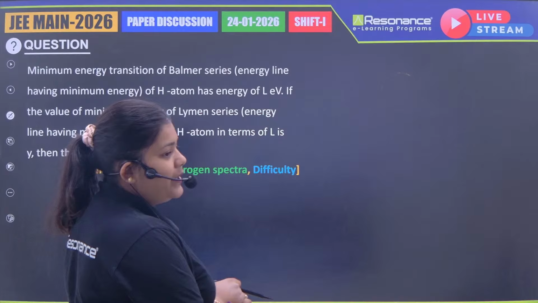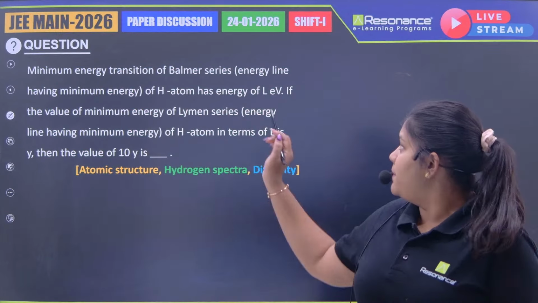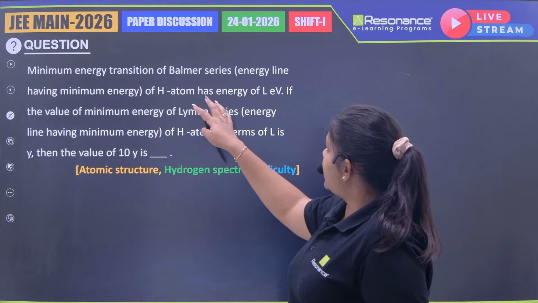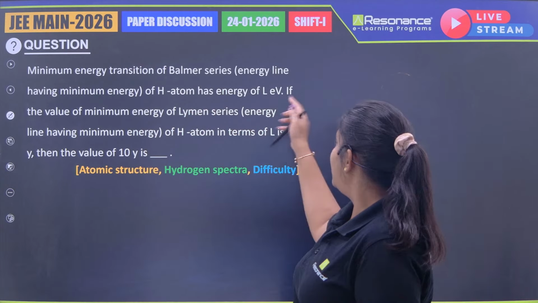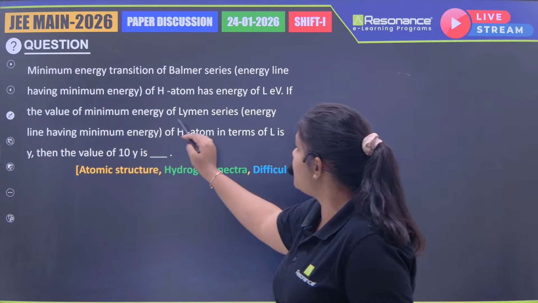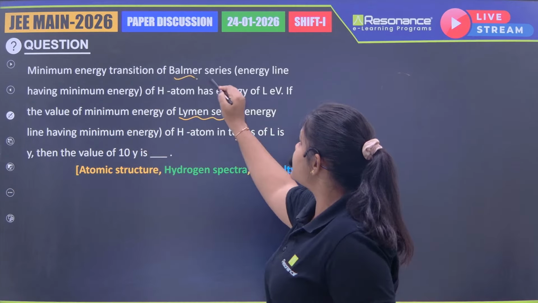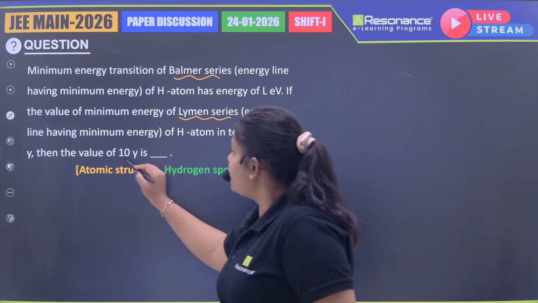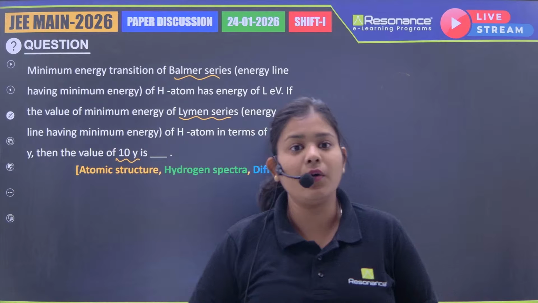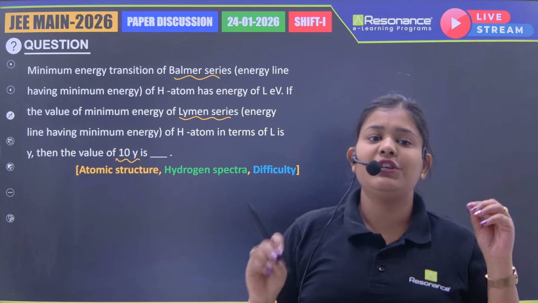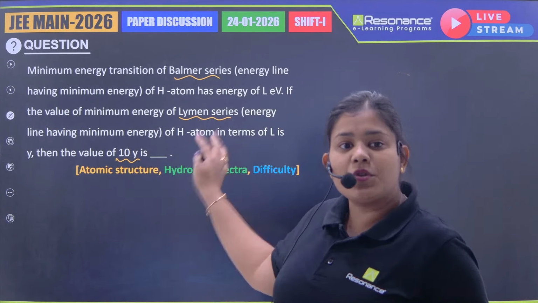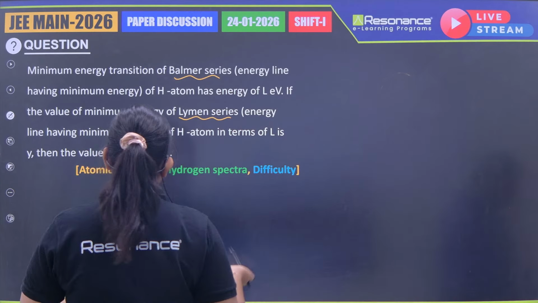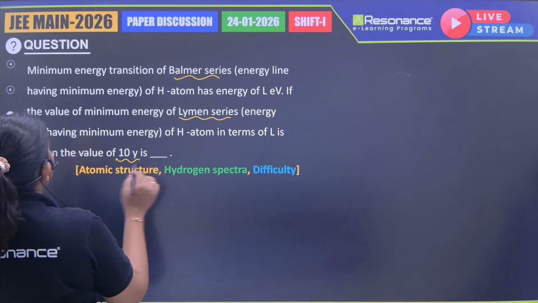Okay, next question. The minimum energy transition of the Balmer series in a hydrogen atom has energy L eV, electron volt. If the ratio of the minimum energy of the Lyman series to the Balmer series in terms of L is Y, then find the value of 10Y. Now this time you need to be in really chill mode to absorb this question properly. If you do that, then I think it is a good question. It is an atomic structure question.